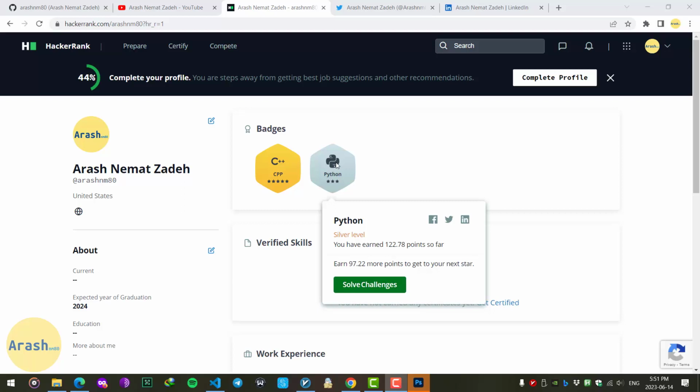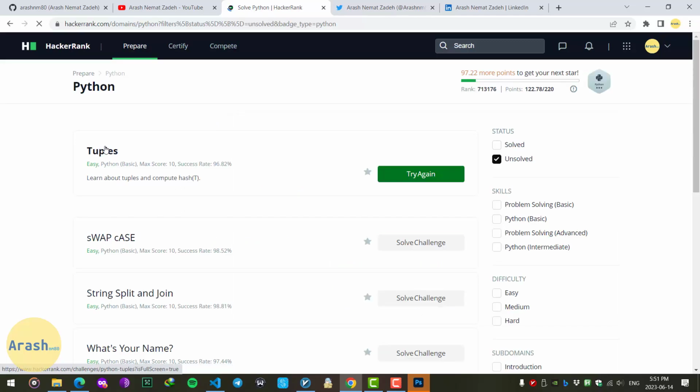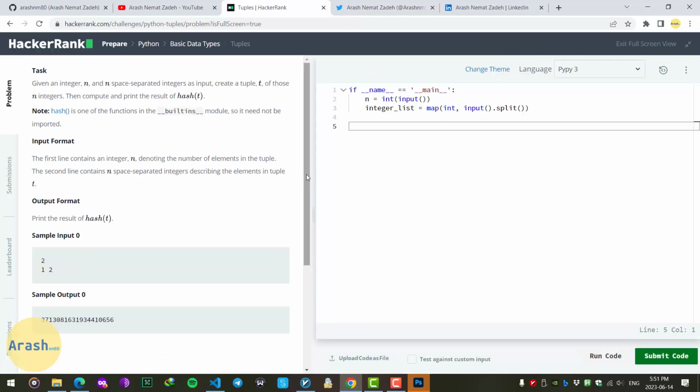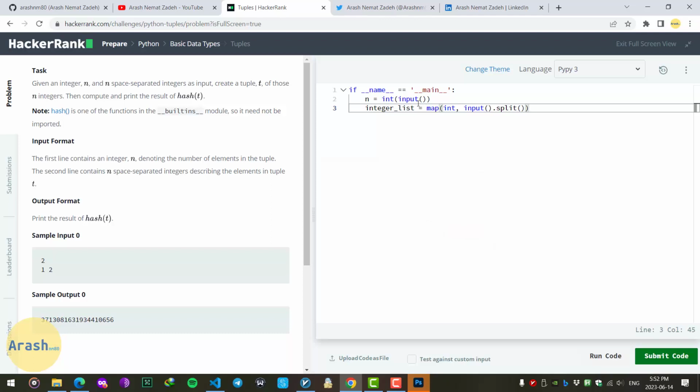We are solving challenges. The next challenge is tuples and it is easy. We are simply creating a tuple and then getting the hash of it. Well, on the right side we can see that